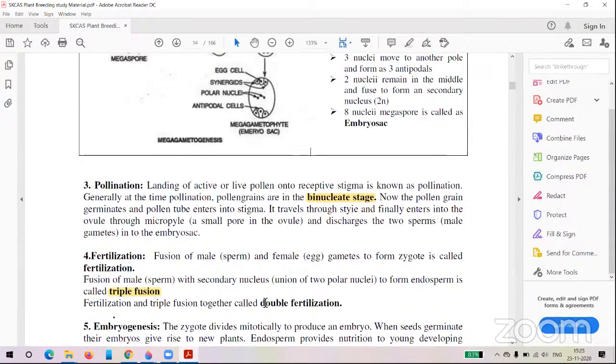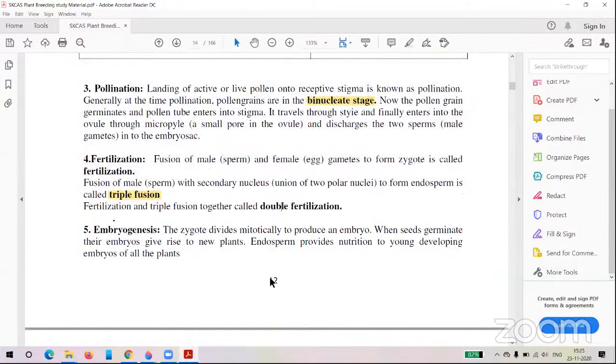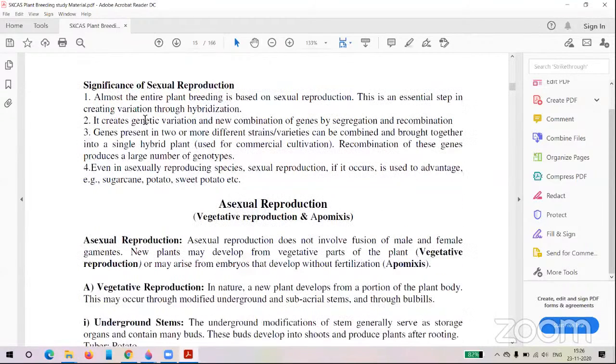And what does double fertilization mean? This phenomenon is also called double fertilization, because here you can see one fertilization. One sperm nucleus will mate with the egg cell, and it will form the zygote. So this is one fertilization. Another one is the formation of the endosperm by the mating of the sperm cell with the secondary nucleus. So you can see the double fertilization. And the significance of sexual reproduction is not that important for the examination for the first month.